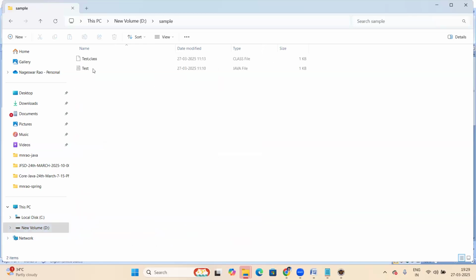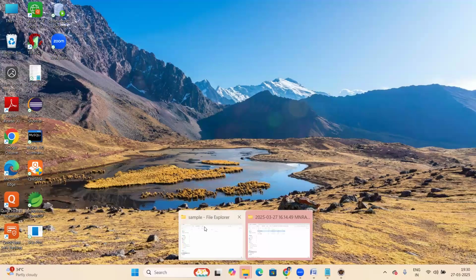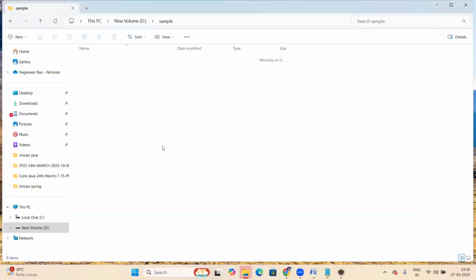Suppose the D drive sample folder is where I'm taking that Python script. I'm writing it using Notepad. Actually, for Python application development we have PyCharm, an IDE. Using PyCharm we can develop, but it's not necessary now. It's a very simple script, so I'm simply going with Notepad.